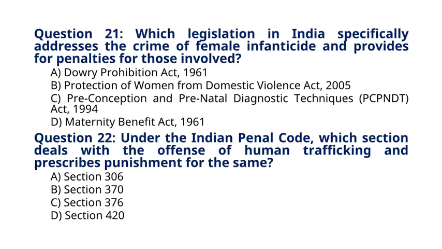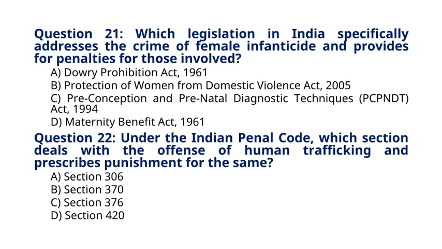Question 21. Which legislation in India specifically addresses the crime of female infanticide and provides for penalties for those involved? A. Dowry Prohibition Act, 1961. B. Protection of Women from Domestic Violence Act, 2005. C. Preconception and Prenatal Diagnostic Techniques (PCPNDT) Act, 1994. D. Maternity Benefit Act, 1961. The correct answer for question 21 is option C. Preconception and Prenatal Diagnostic Techniques (PCPNDT) Act, 1994.